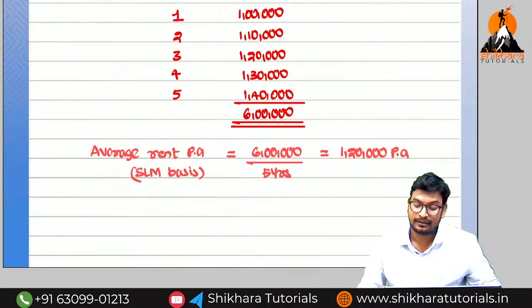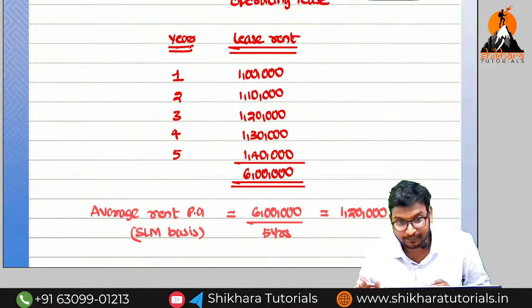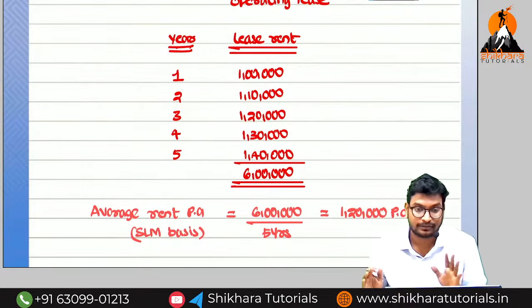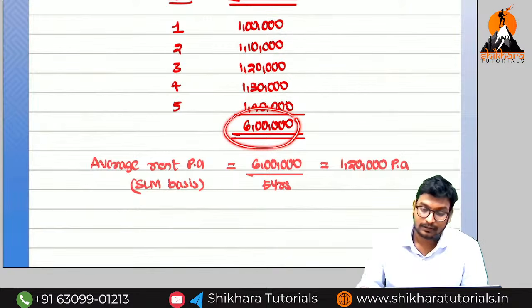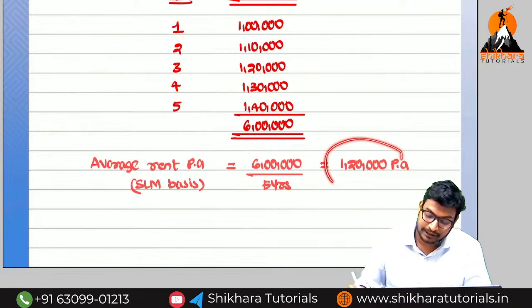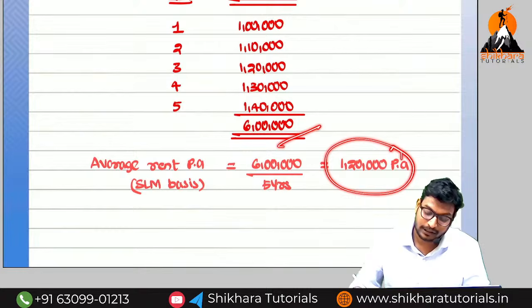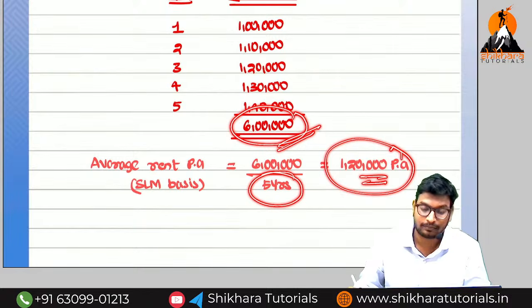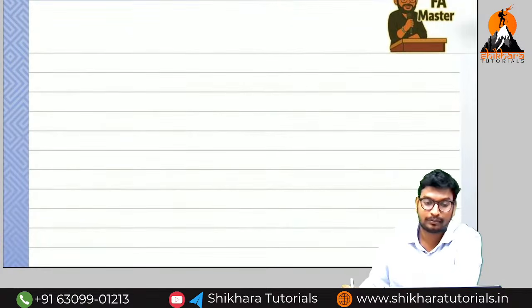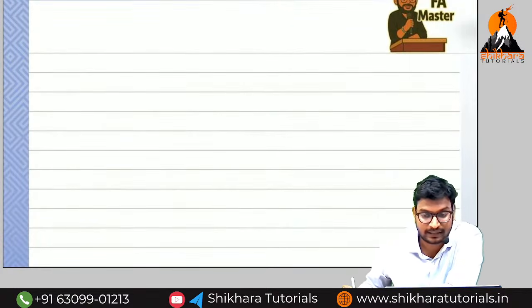Okay, now please wait. What I am saying ma, even though if you receive 1 lakh, 1 lakh 20, 1 lakh 30, whatever if you want you can receive. But total all this rent, okay now, on which basis we need to give ma? On a similar amount basis. So every year we have to pay the similar. As per accounting point of view, 1 lakh 20,000. Normally if you want you can take as your wish. So total the rent divided by total years, we are going to get what ma? 1 lakh 20,000. Now we need to make the accounting entries in the books of lessor and in the books of lessee. How we need to pass, whether we can see amma.